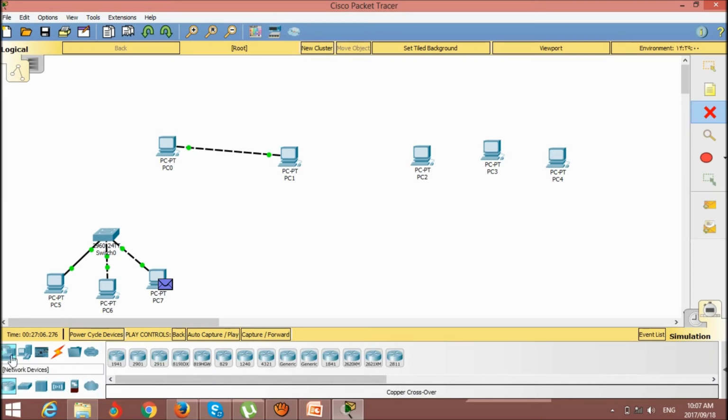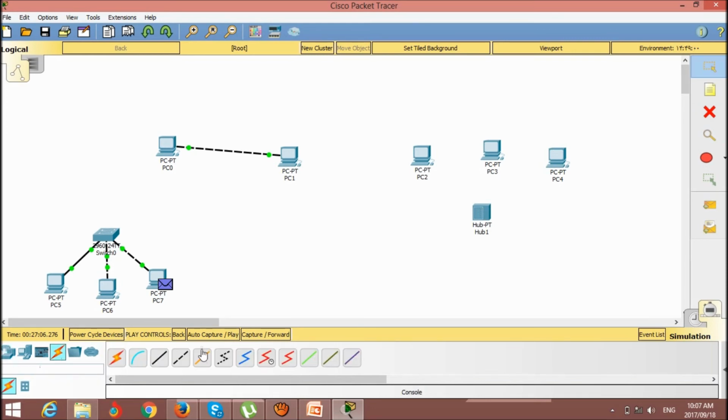Here are a lot of hubs, bus hubs, repeaters. So just this one. But I don't know why it is not working. Here I think we should make the connection again.